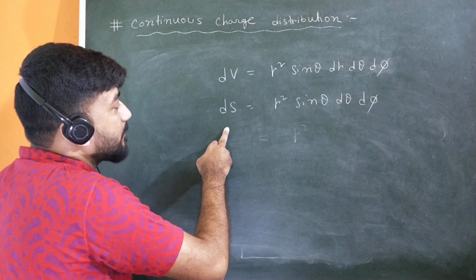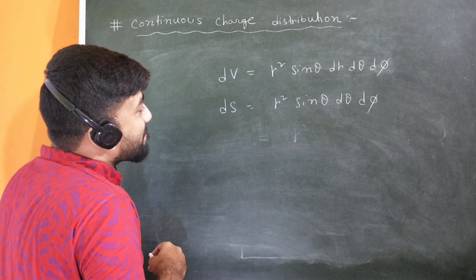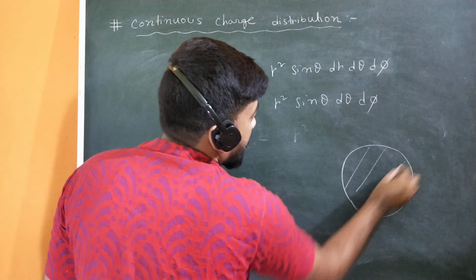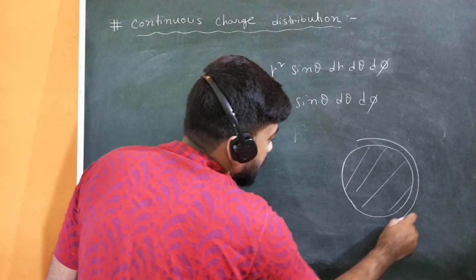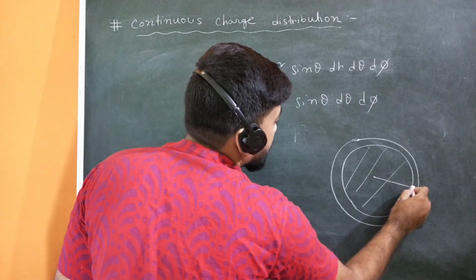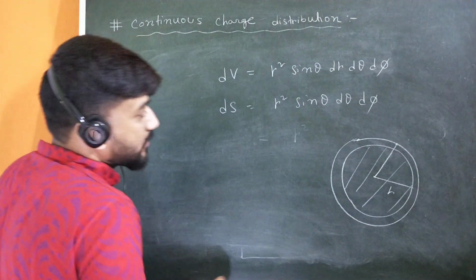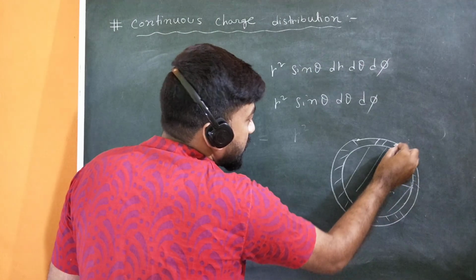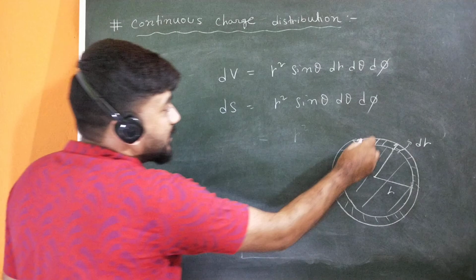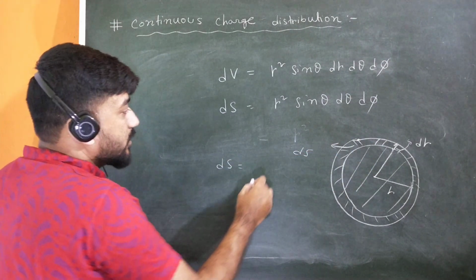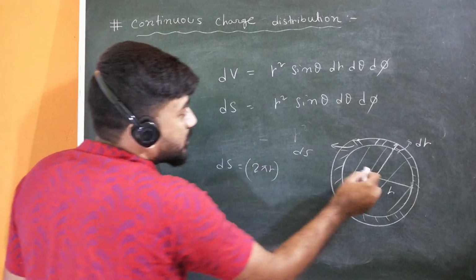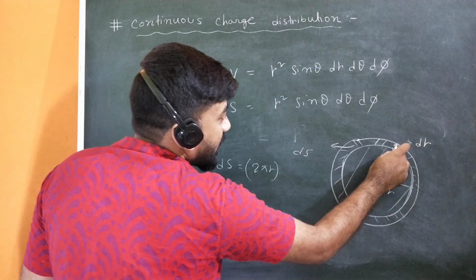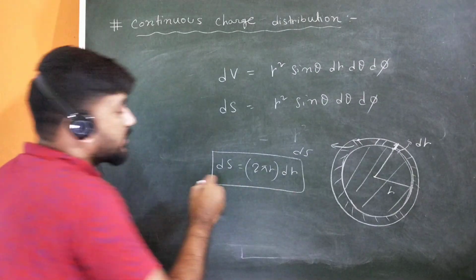Suppose there is a surface charge distribution like this, and you want to find the area element between r and r plus dr. If this is the width dr, then you will get directly that this dS will be, the perimeter is 2 pi r, into this height actually, or you can say the length is 2 pi r and the width is dr, so 2 pi r dr. You will get dS in something like this.